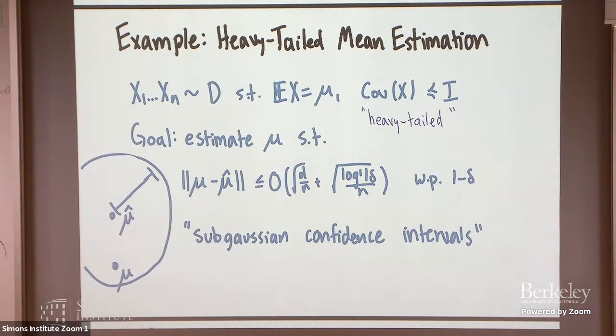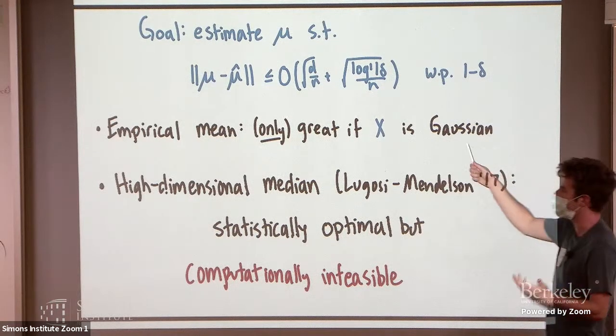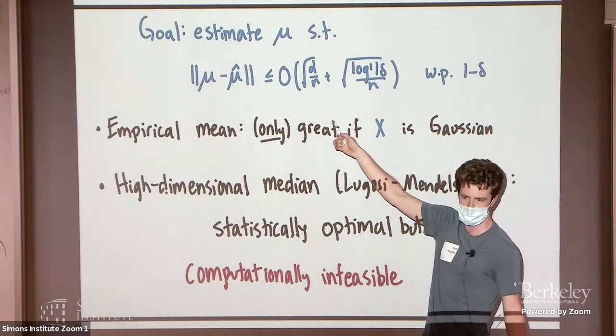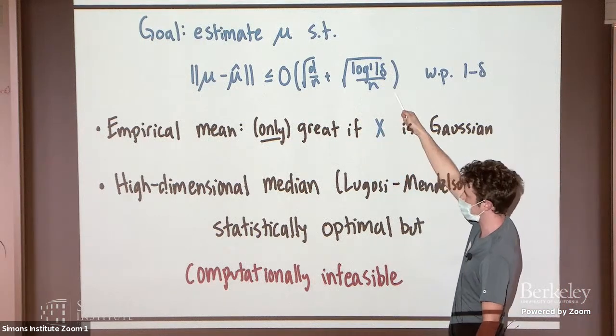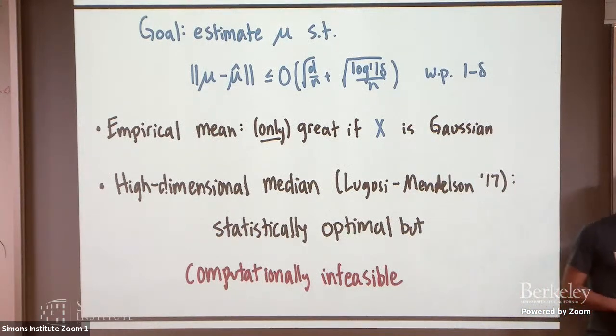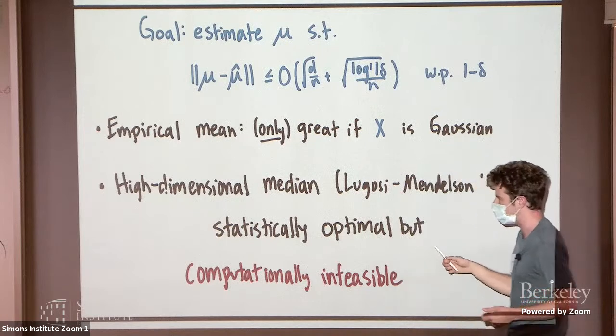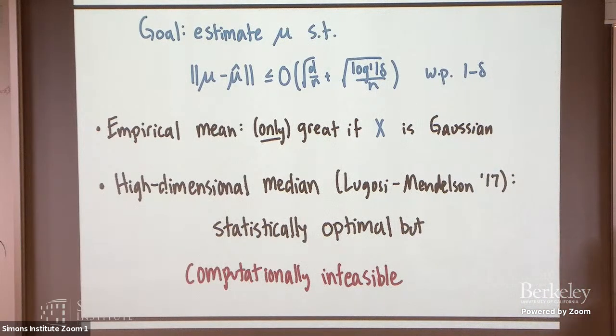The empirical mean won't do it. The empirical mean is way too sensitive to outliers in your sample set in order to obtain this kind of confidence interval when delta gets small. The empirical mean is basically only great if x is sub-Gaussian. It turns out, though, that if you use a more sophisticated estimator, some notion of a high dimensional median, you can actually, remarkably, achieve this. This was a result proved only pretty recently by Lugosi and Mendelson in 2017. So even though this is a problem that could have been stated by Pearson pretty much, it was only resolved about 3 years ago.